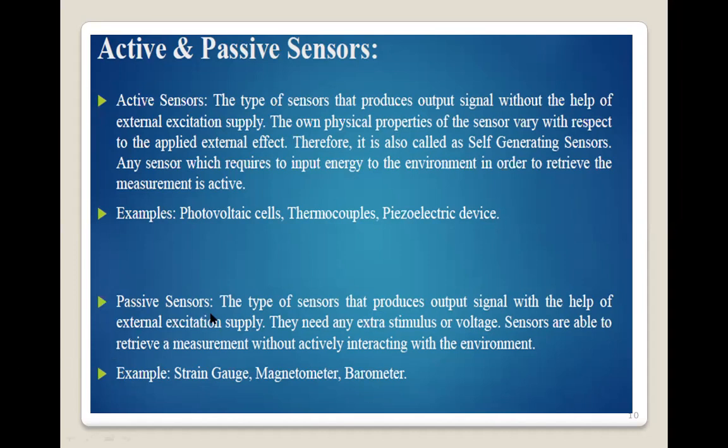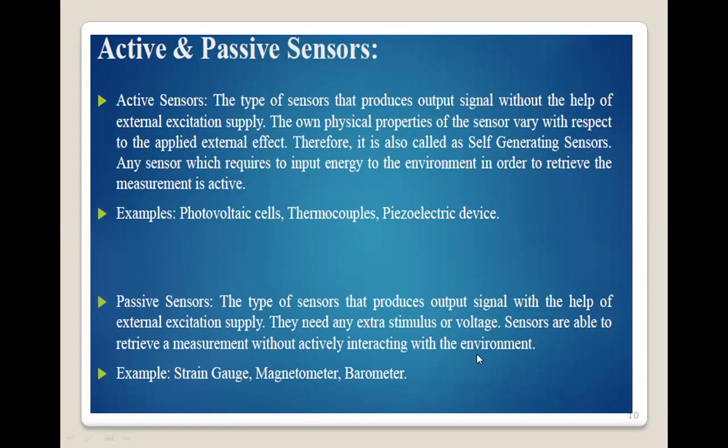Now, passive sensor. A passive sensor is a type of sensor that produces an output signal with the help of an external supply. That means it needs an extra excitation voltage source or some other source, and the sensor is able to retrieve a signal without actively interacting with the environment. For example, strain gauge, magnetometer, barometer.